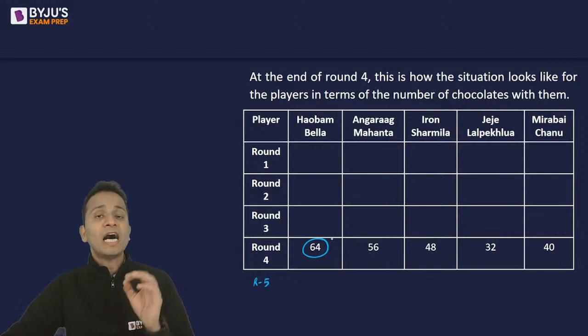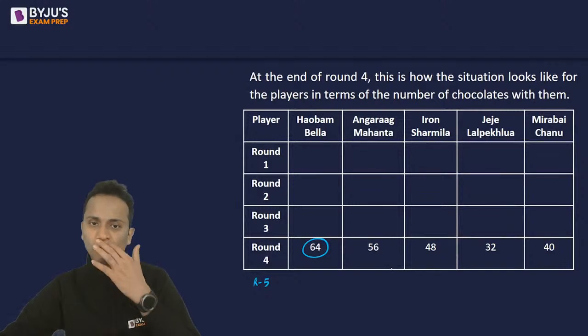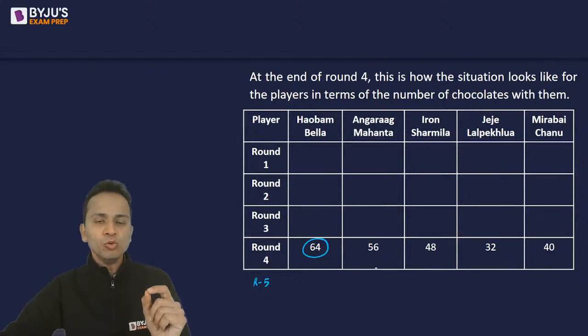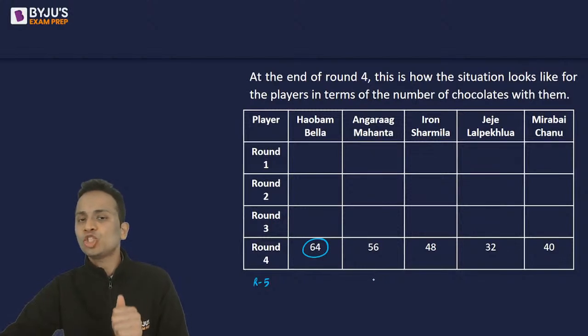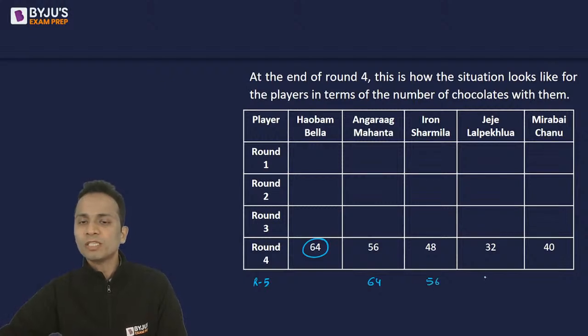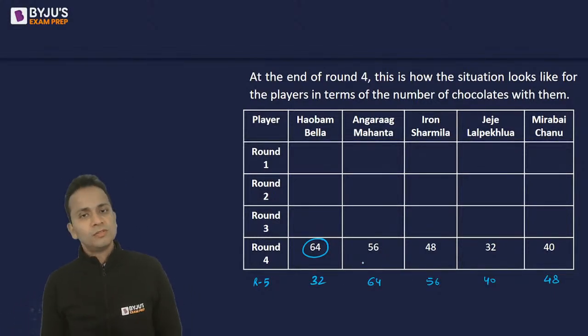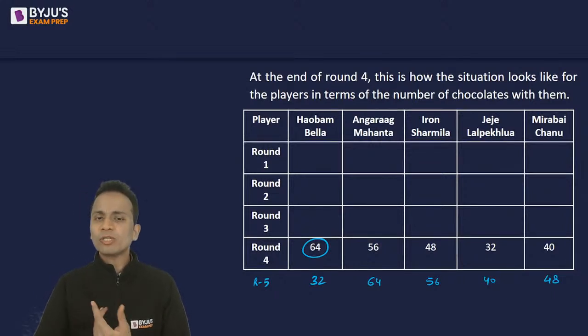So Bella will divide half of the chocolates. Okay, that means 64 का half 32. So Bella will divide 32 chocolates equally among all the other 4 players. So 32 divided by 4, that is 8 chocolates each. Bella will give 8 chocolates each to the other 4 players. So 56 plus 8 will become 64, 48 plus 8 will be 56, 32 plus 8 will be 40, 40 plus 8 will be 48, and Bella will be left with half the number of chocolates, that is 32. All right. So this is how the game is played.